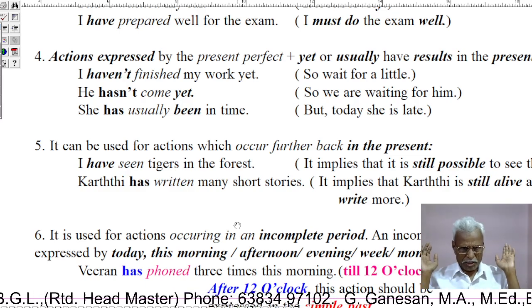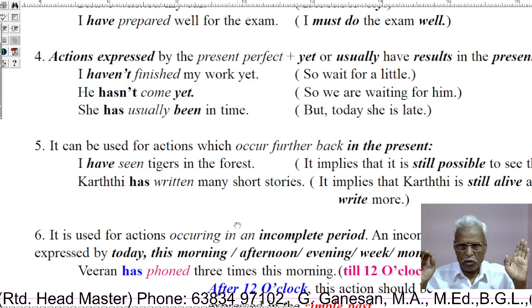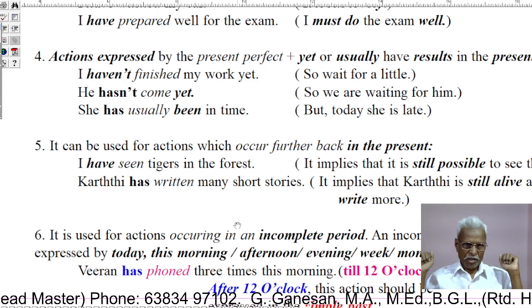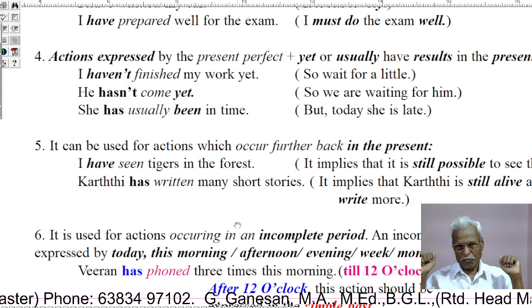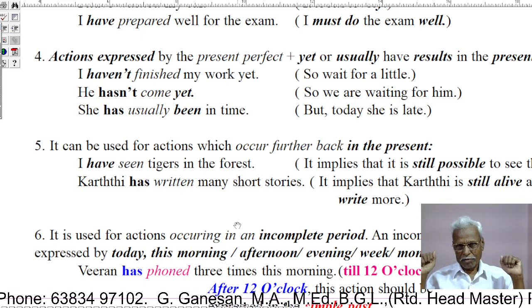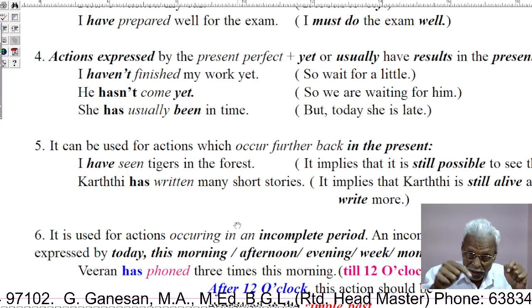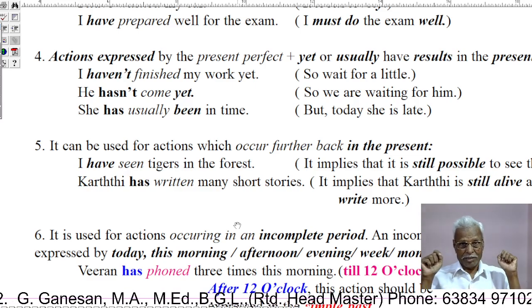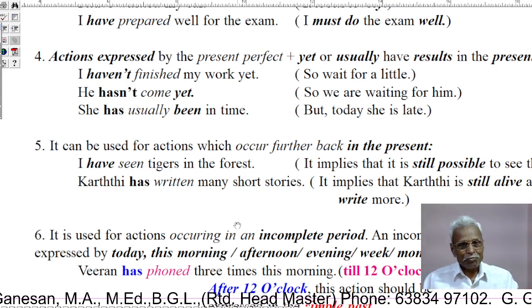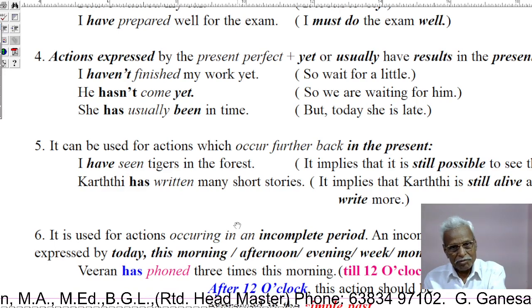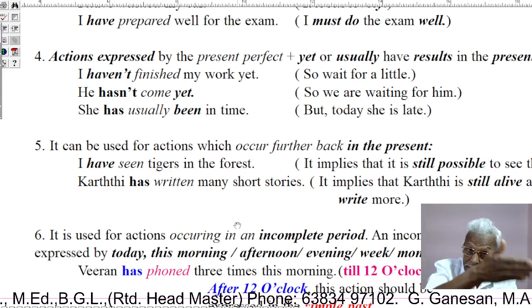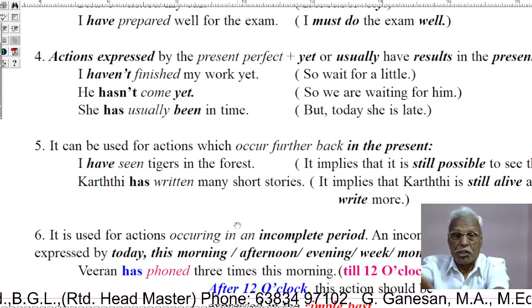He has not come yet. So we are waiting for him. What does it mean? As he has not come yet, we are waiting for him.